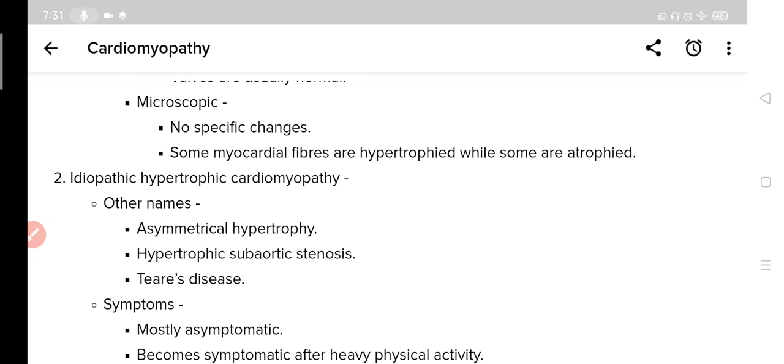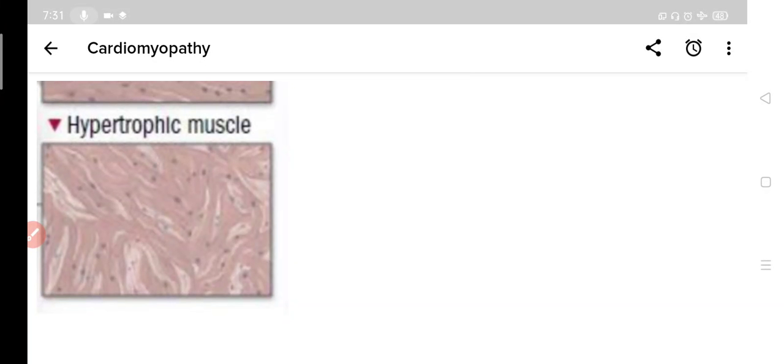So this is for today's lecture. In the next lecture we will look at the third subtype, restrictive cardiomyopathy, and we will try to cover the rest of the topic. So that is it for today.